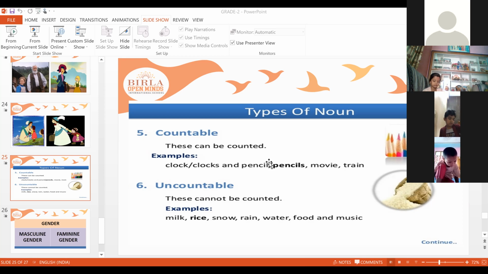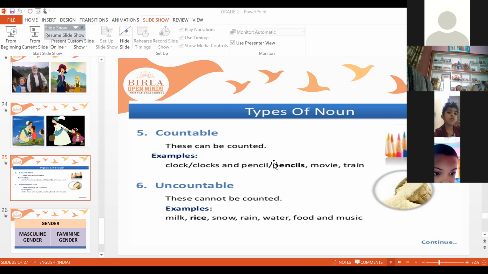So, for example, milk we cannot count by a number, but if I put the milk in a cup, then can we count? Can we count the milk in a cup, children? Yes, we can count, beta. A cup of milk, one cup of milk, two cups of milk. Yes.